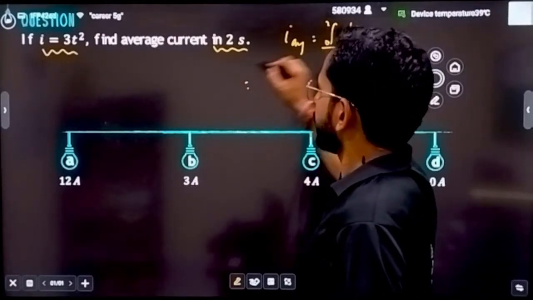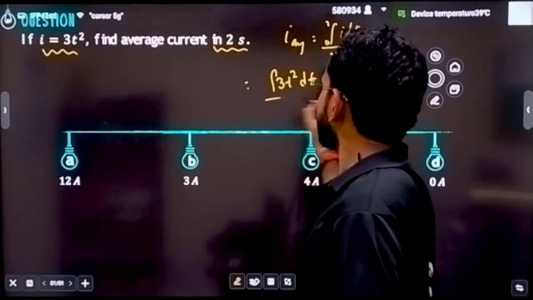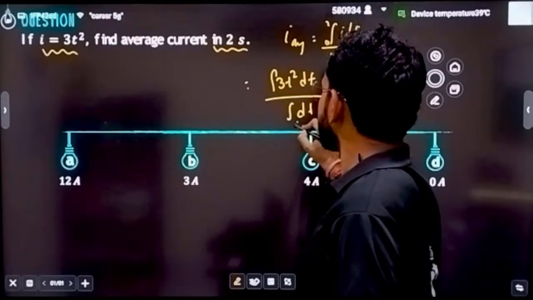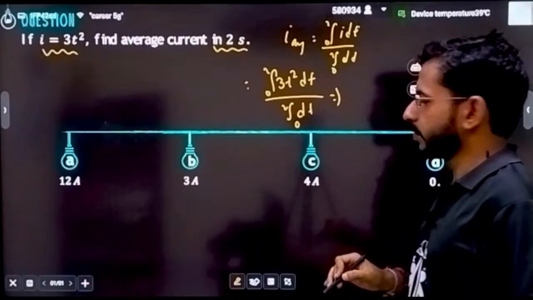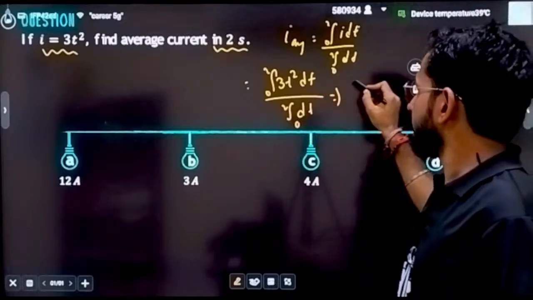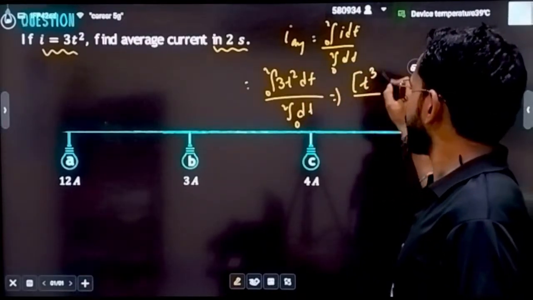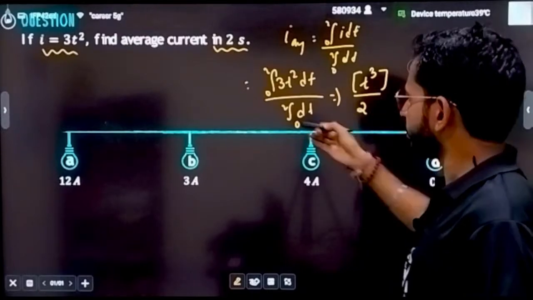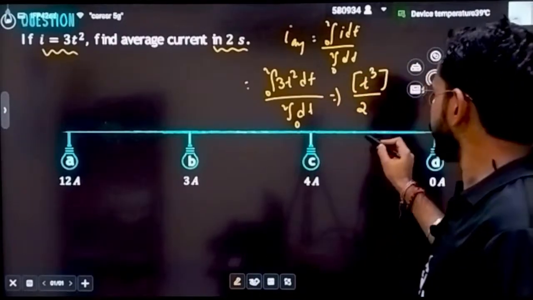Now write what is the current with variation with time? Integration of 3t square dt, from 0 to 2. Now here what will be the limits of integration? Here it will become 3, integration of t square will become t cube divided by 3, and I can say this 3 is going to cancel out. Here it will be left only t cube, and here it will be what? 2. Of course the integration of dt is going to be t, and when you put the limits, it will become only 2.